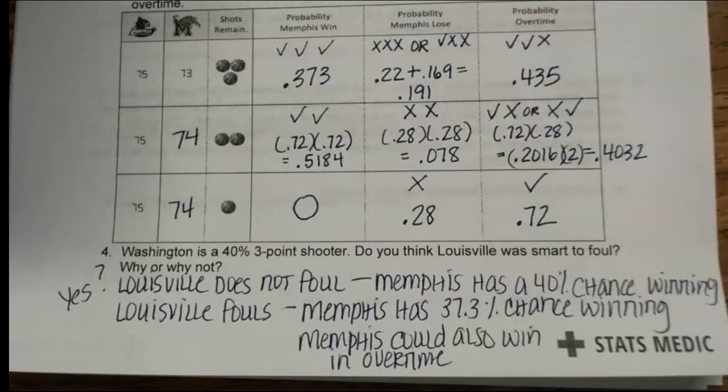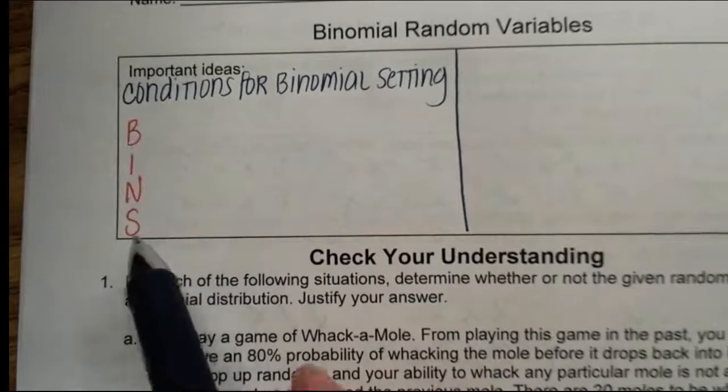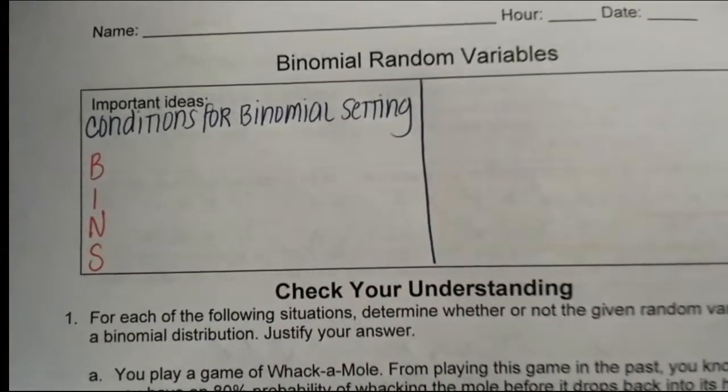All right, so let's flip this over and talk about a couple of important items I need you to know. The purpose for this scenario was to introduce the idea of a binomial distribution, a binomial setting. Binomial in math means two. So we want to have two conditions. In this case, it's whether he makes the shot or doesn't make the shot. So there's a success and failure. That's the major idea behind a binomial setting. And there are four conditions that have to be met. Using the mnemonic BINS may help you remember.